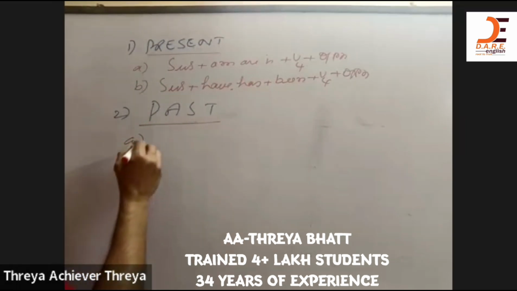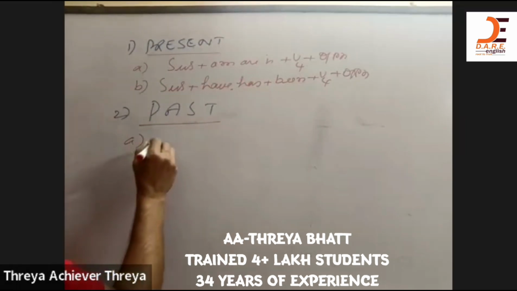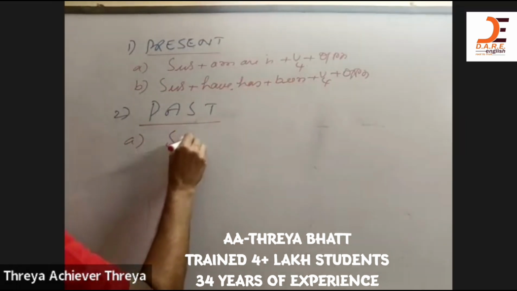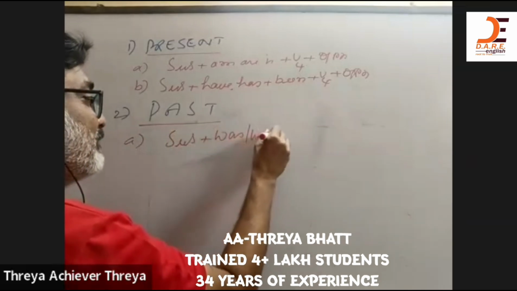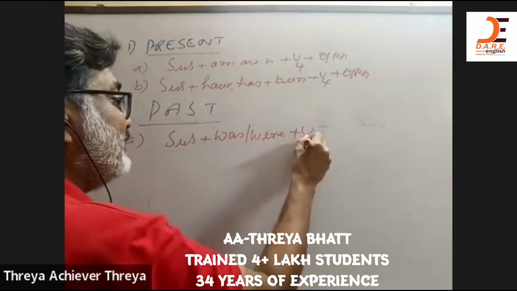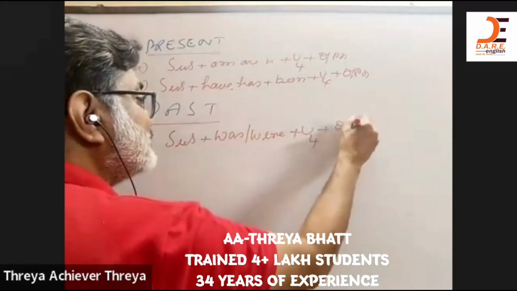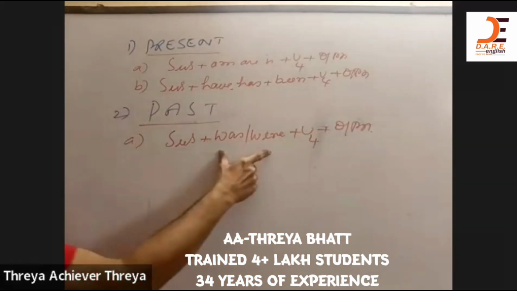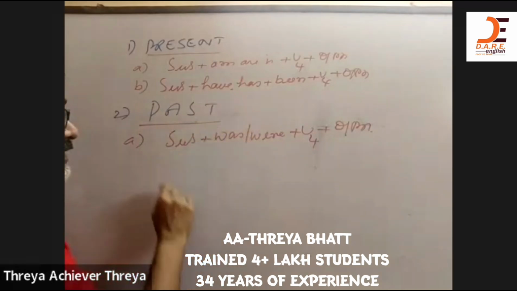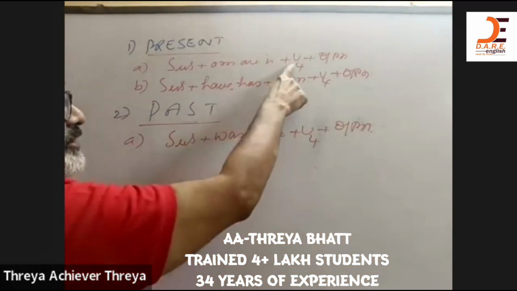Can you tell me what is the tense we have learned? First one is past continuous. How is it formed? Subject, use was or were plus V4 plus object or phrase. There are a number of examples I have told you because there is a common character in all the continuous tenses.